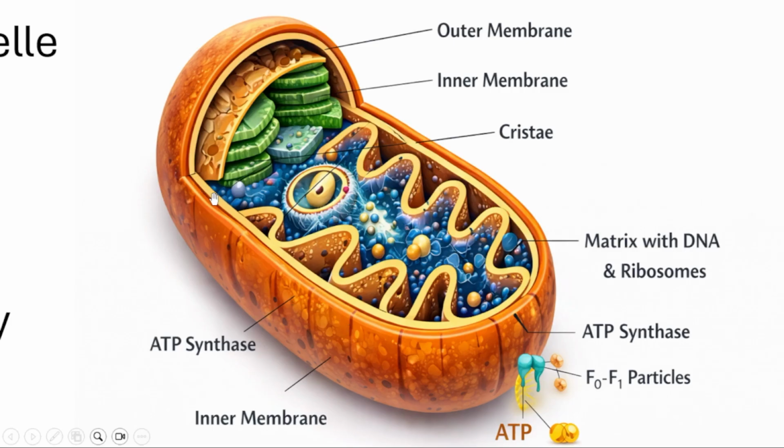This is the inner membrane, which is folded like this, and these infoldings of the inner membrane are said to be cristae. The outer one is smooth.